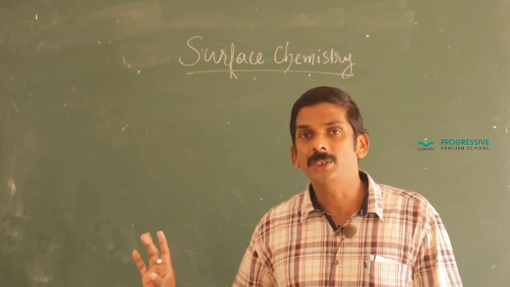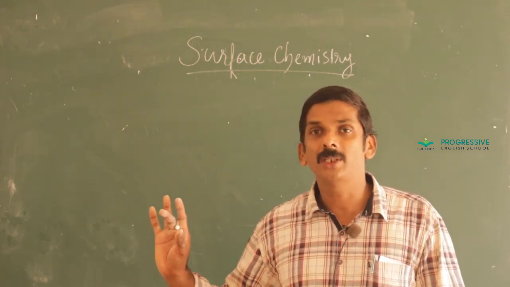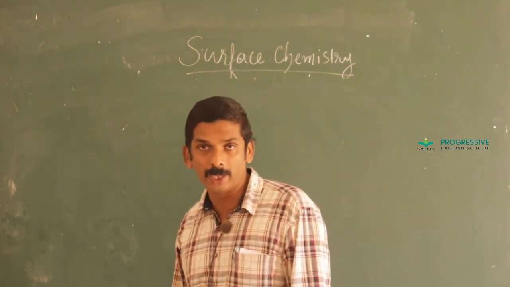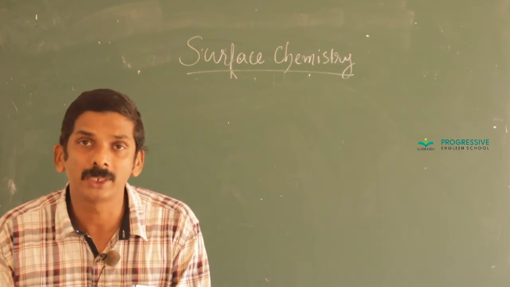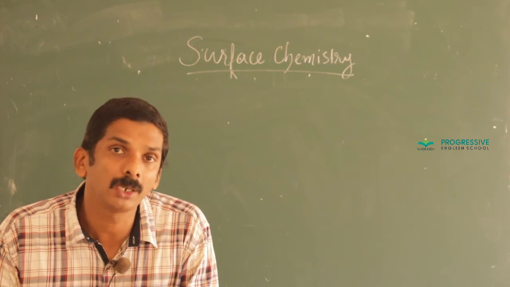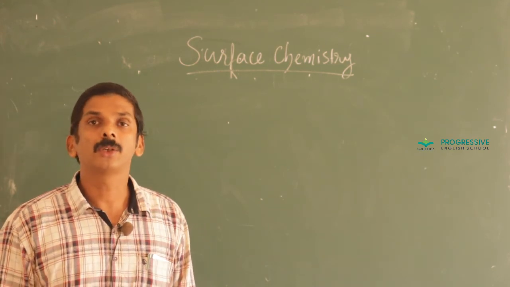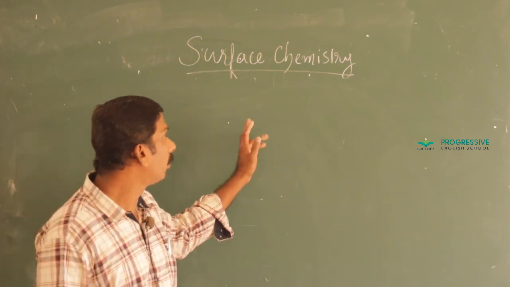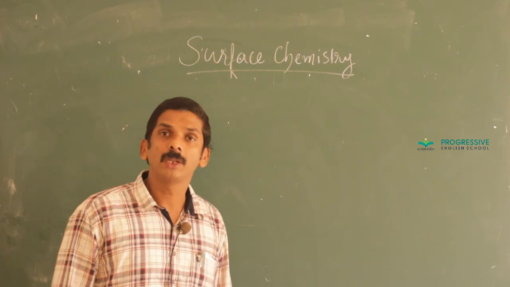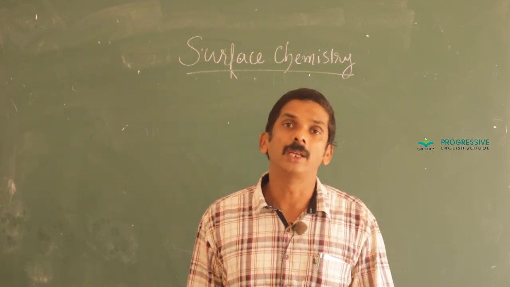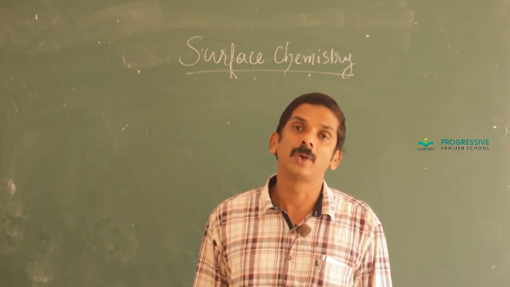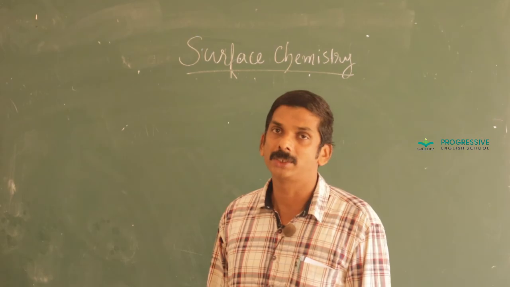The graphical representation of extent of adsorption, indicated by the ratio x by m, where x is the mass of adsorbate and m is the mass of adsorbent, against temperature at constant pressure, is known as adsorption isobar. In the case of physisorption, the adsorption isobar decreases with the increase in temperature, and in the case of chemisorption, it first increases then decreases. The first increase in chemisorption is due to the reason that it requires activation energy.